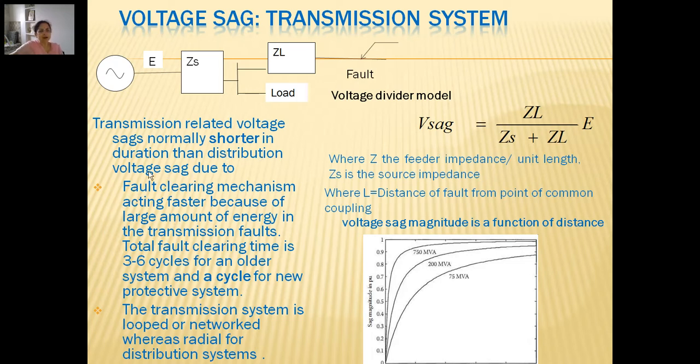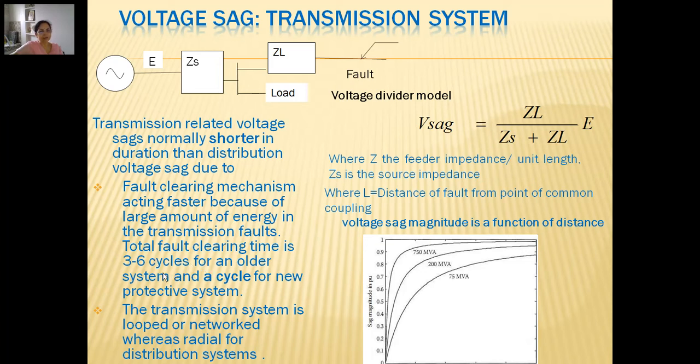Now these are general comments: transmission related voltage sags normally are shorter in duration than distribution voltage sags. The reasons are that the fault clearing mechanism acts faster because of the large amount of energy in transmission faults. We are aware that the transmission network clears faults at a much faster rate.